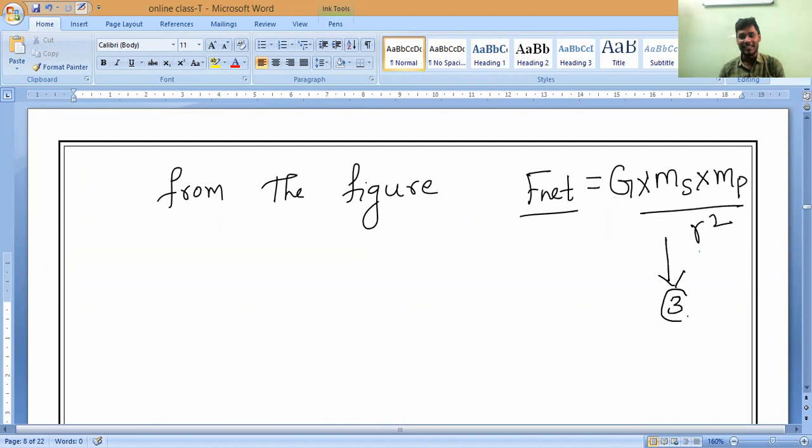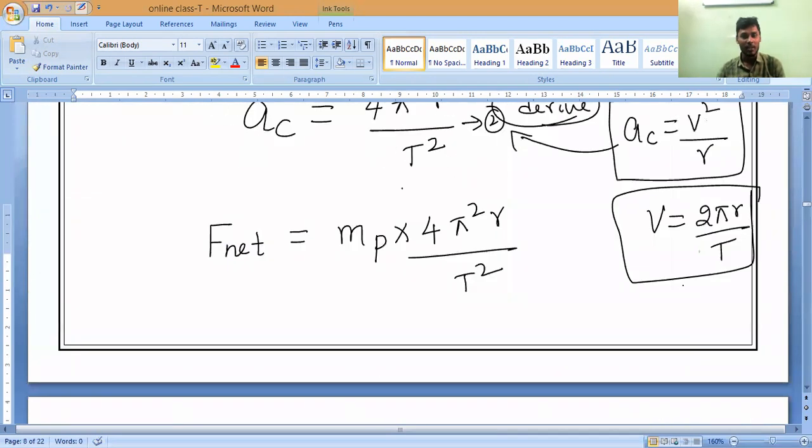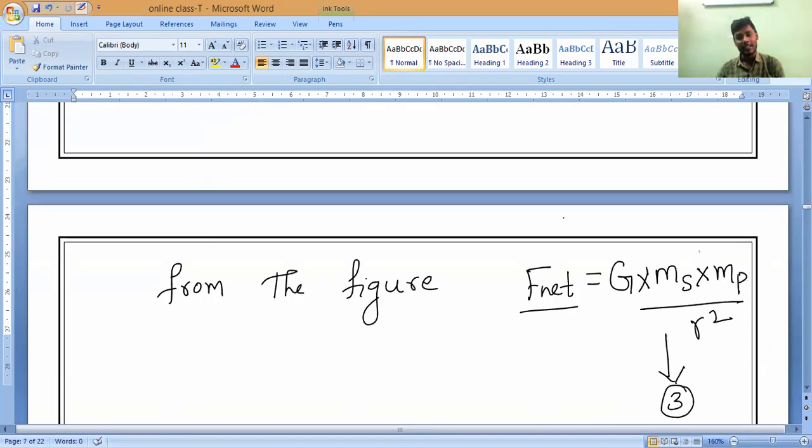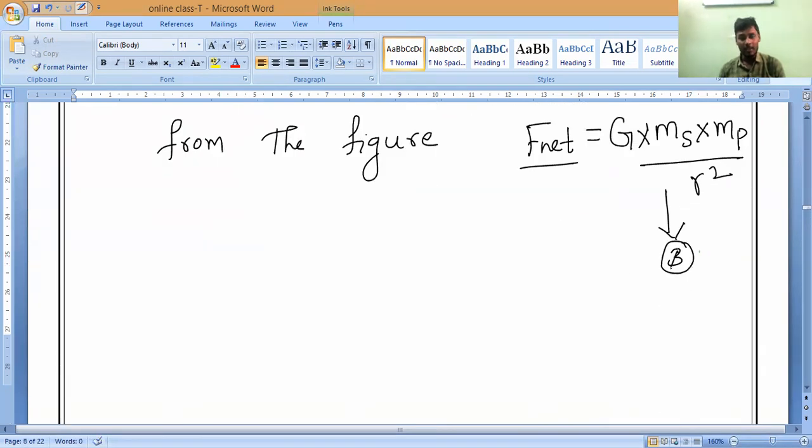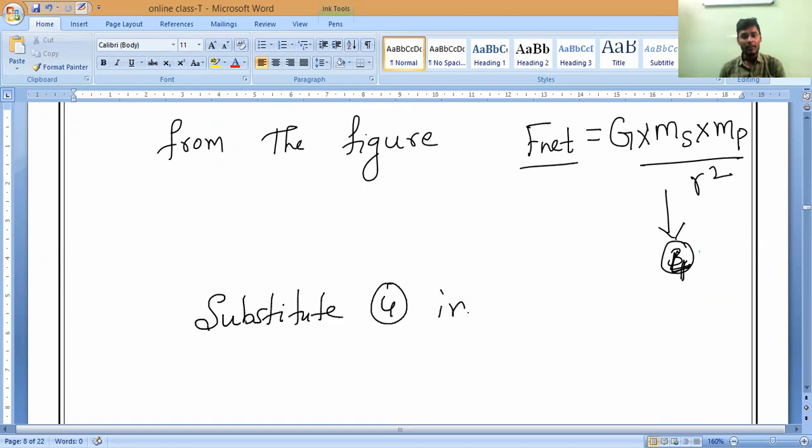Now, let us take this as equation number 3, and this as equation number 4. Now, substitute equation 4 in equation 3.